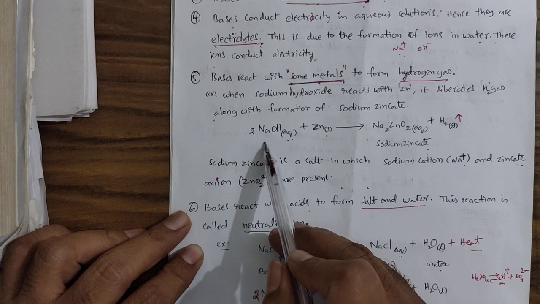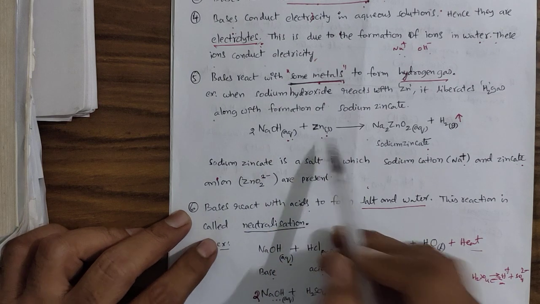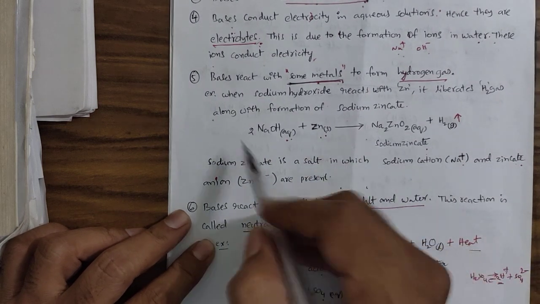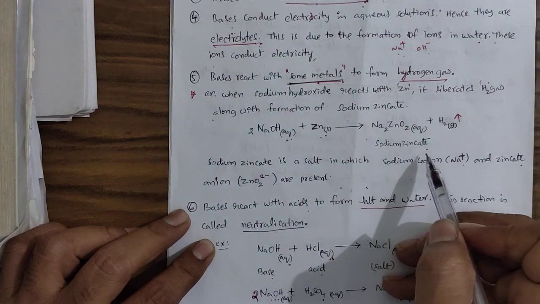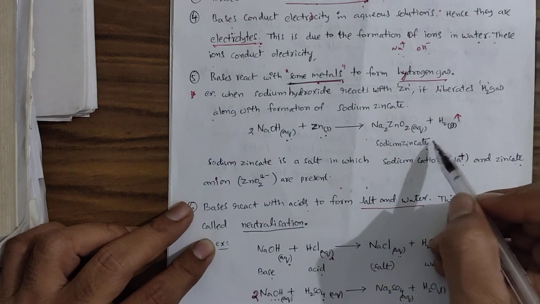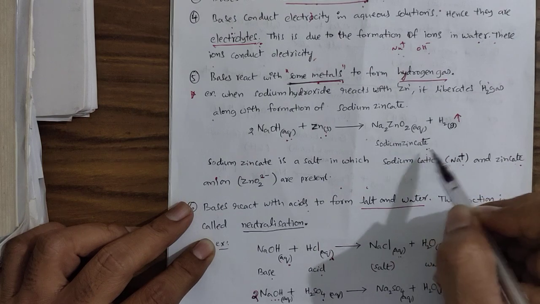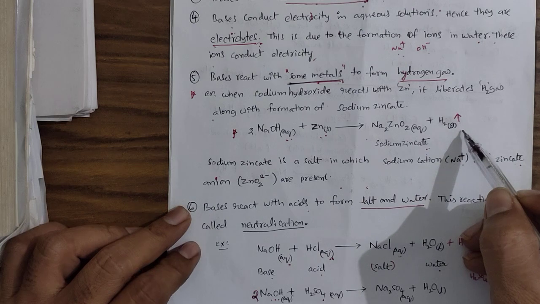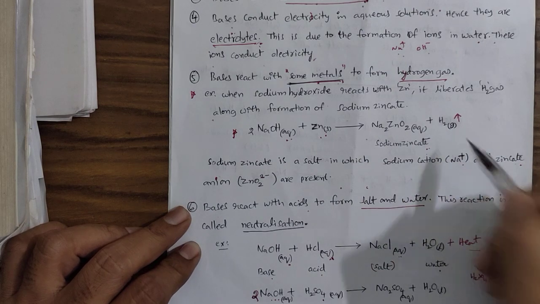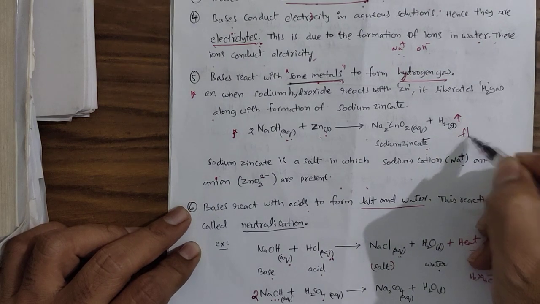For example, when sodium hydroxide is allowed to react with zinc, sodium zincate is formed. This reaction is also important for your board exam. Sodium zincate, this chemical equation is important, along with the liberation of hydrogen gas. This hydrogen gas is flammable.